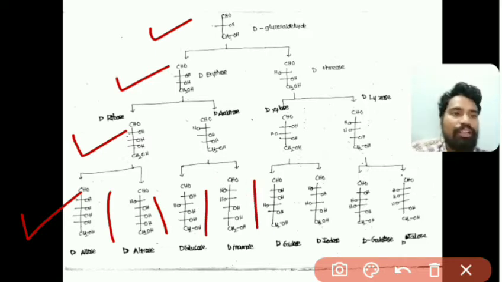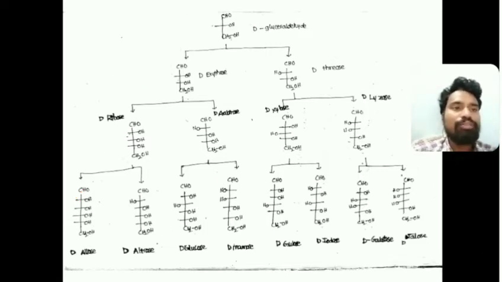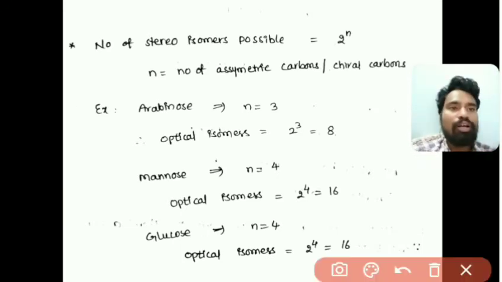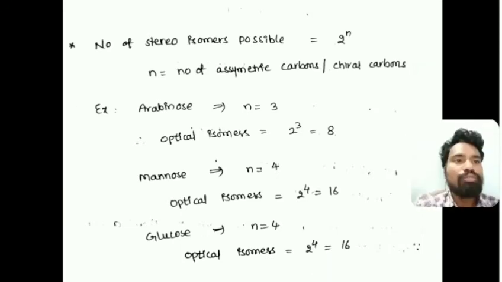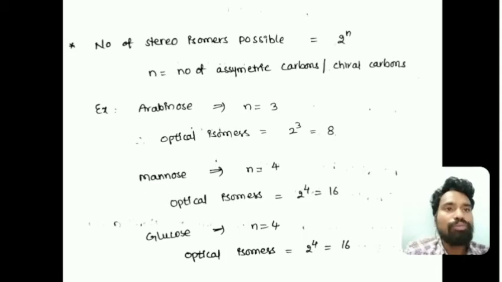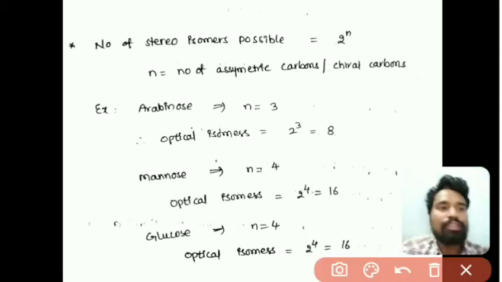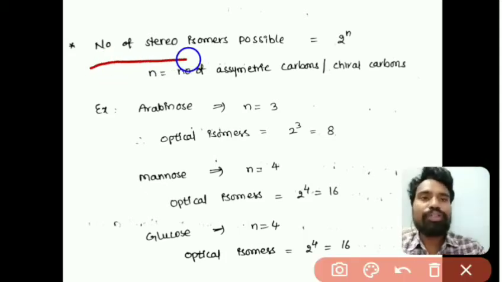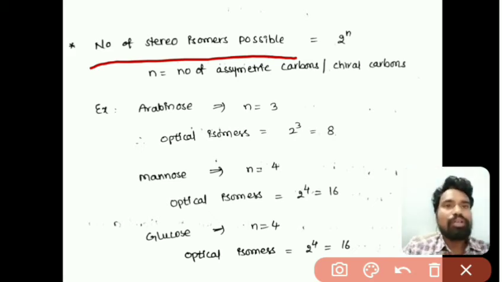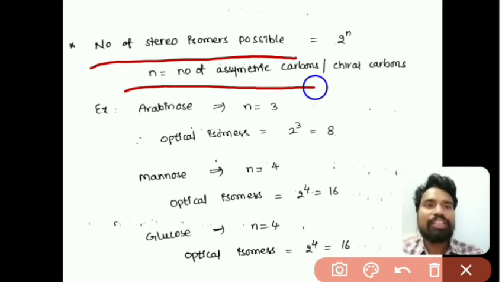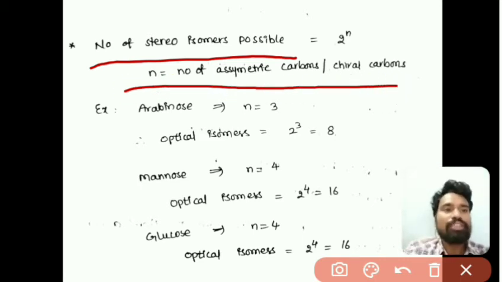So based on the number of asymmetric carbons, the optical isomers formed would be there. The number of stereoisomers, or optical isomers, possible is equal to 2 to the power of n, where n is the number of asymmetric or chiral carbons present in the carbohydrate molecule. So just take a pentose, that is arabinose.